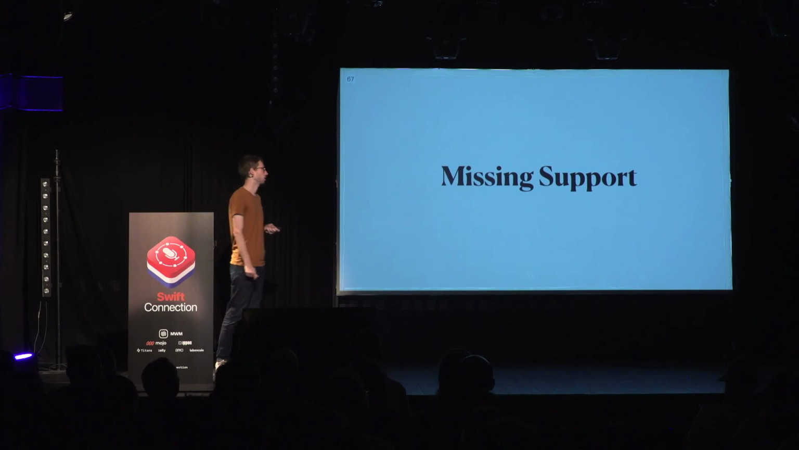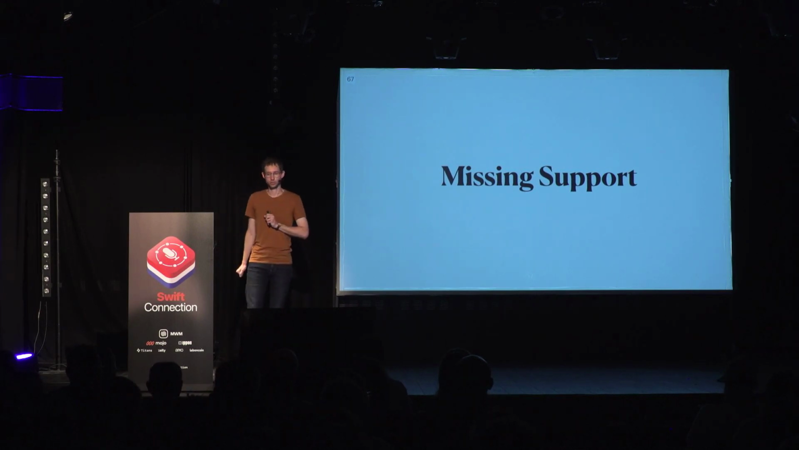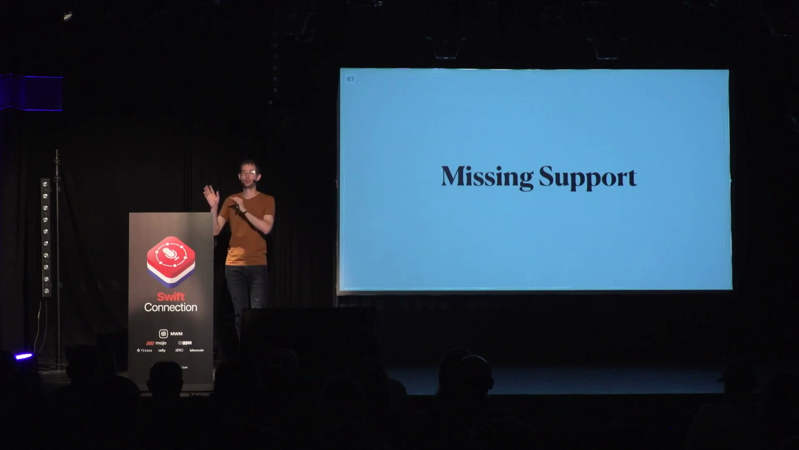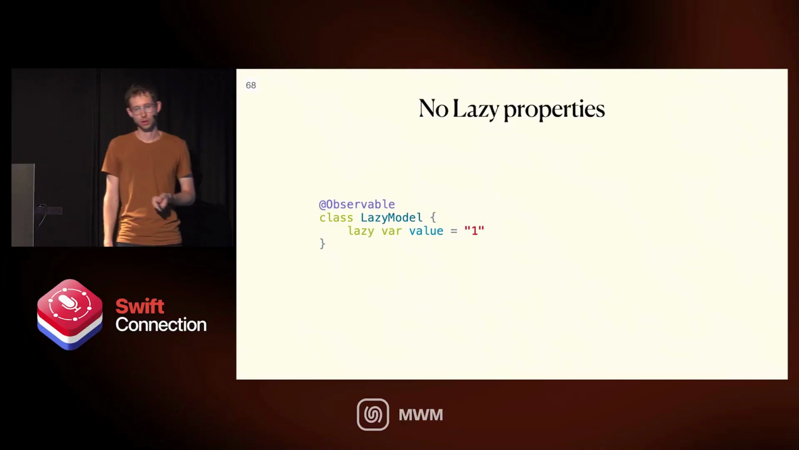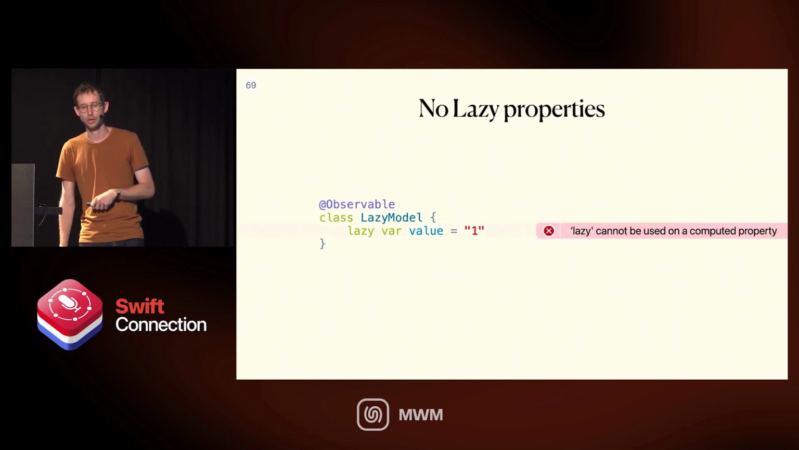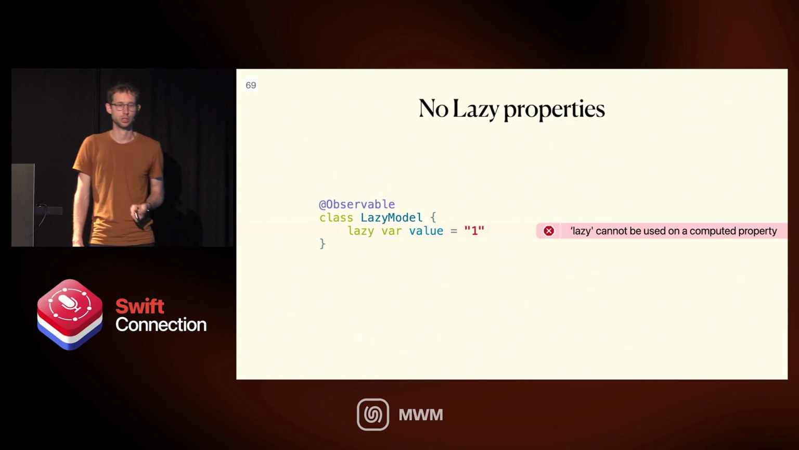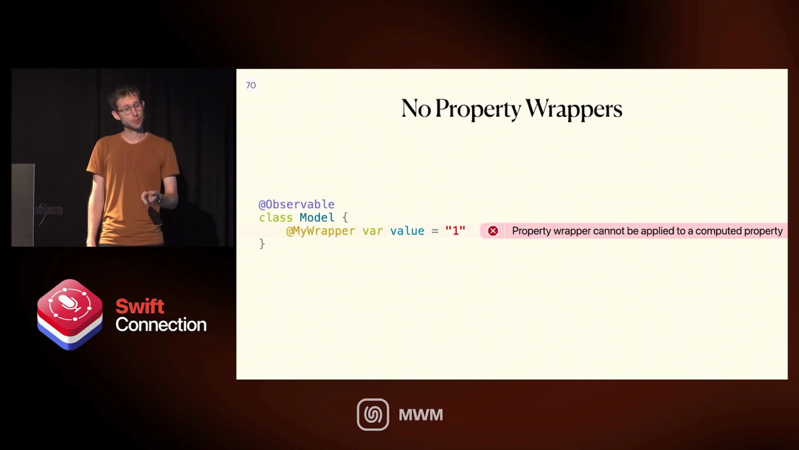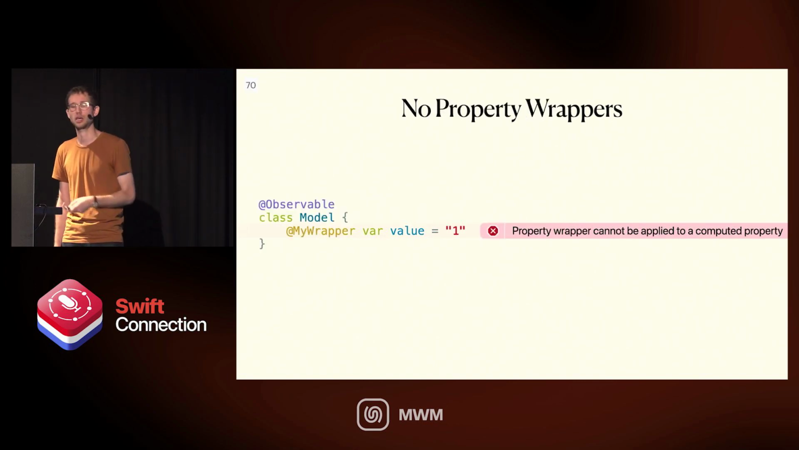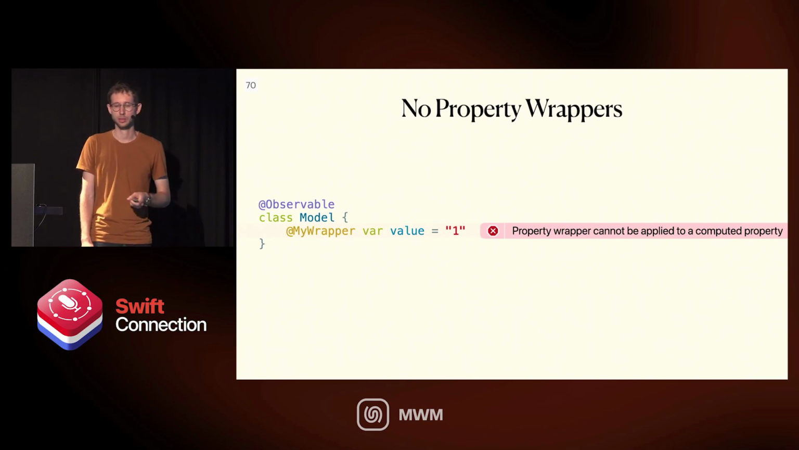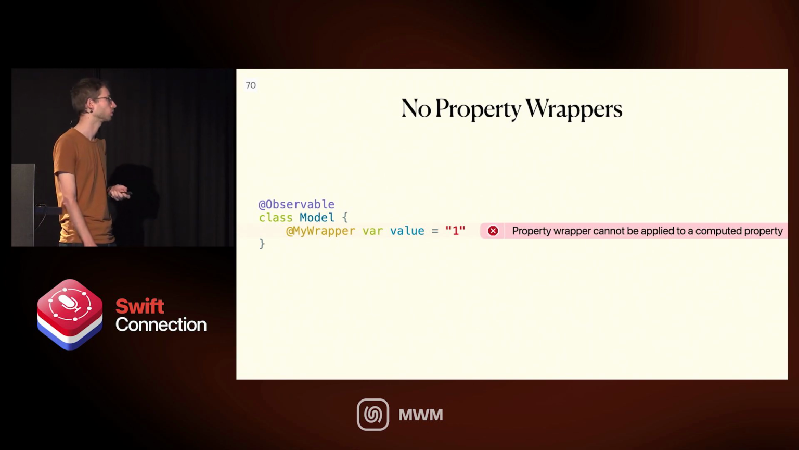Then lastly, there are some things that are not supported with observation. Some of them are by design. Some of them will maybe be supported later. Some of them are just bugs that we're still waiting on the team at Apple to improve. But as of today, first of all, you cannot do lazy properties. If you have a lazy var, you're just going to get an error: cannot be used on a computed property. Because if you remember, this value now is not a data anymore. It's a computed property, and the computed property cannot have lazy. Property wrappers, if you have some custom property wrappers, exactly the same scenario. You will have exactly the same error: cannot be applied to computed property.